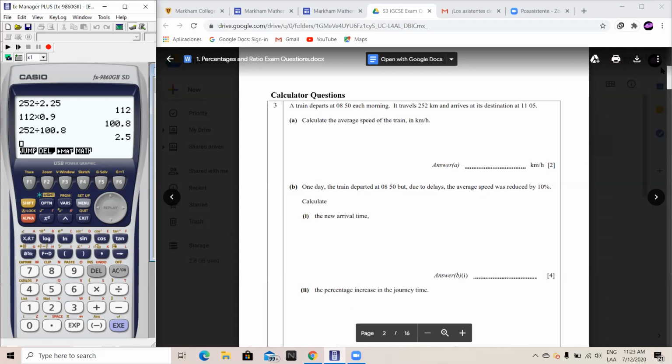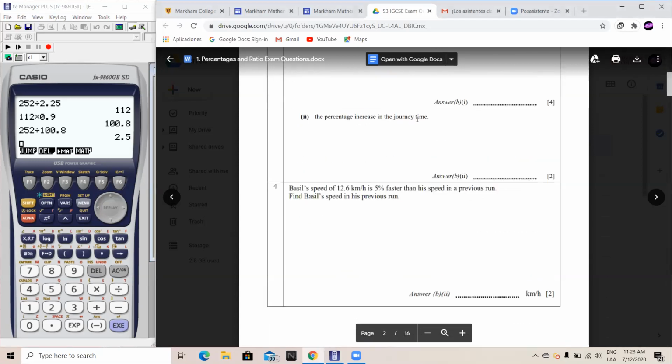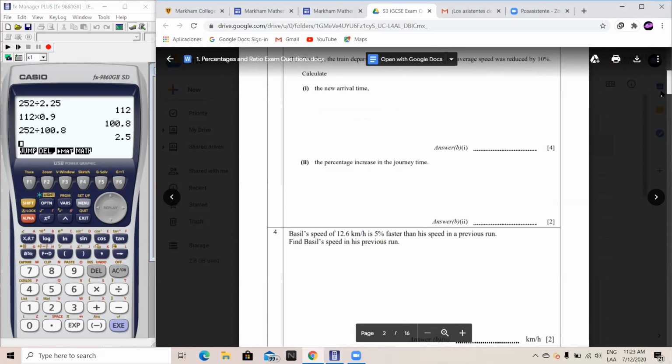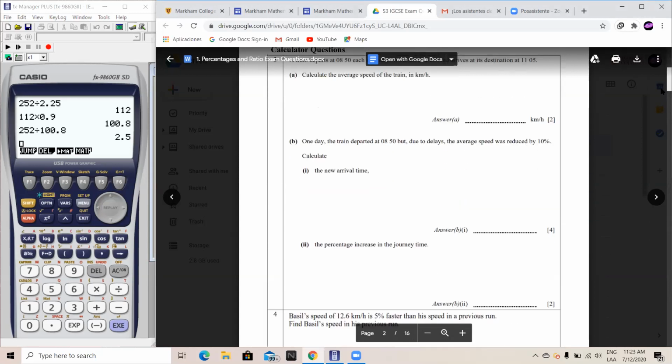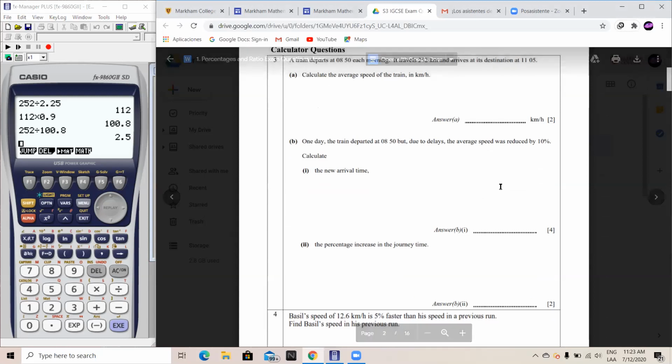Now for part B2, the percentage increase in the journey time. Here we know the journey time when there are no delays is 2.25, as 2 hours and 15 minutes lasted the journey. And the new time with the delays is 2.5 hours, as 2 hours 30 minutes passed by.